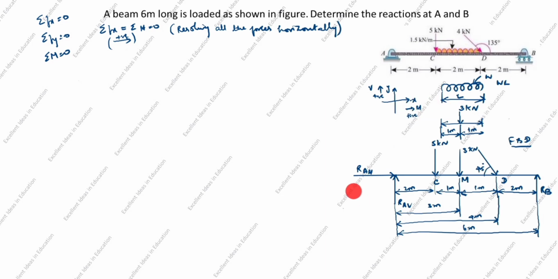So we will see the horizontal forces. You see the arrow goes this side. You see this side is positive, right? So this side RAH is positive. Positive RAH. Next, you see nothing else.